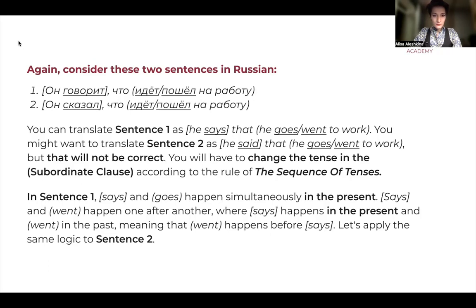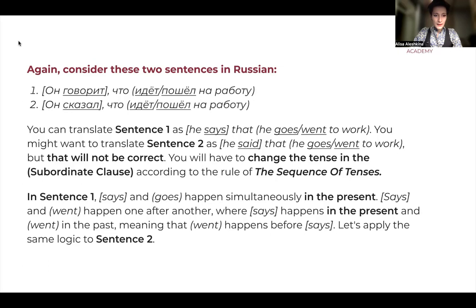Sentence number one can be translated as he says, он говорит, that he goes or went to work. Он идет, пошел на работу. And looking at this translation, you might want to translate sentence two as, again, he said, он сказал, that, что, he goes or went to work, but that would be wrong. Because you will have to change the tense in the subordinate clause according to the rule of the sequence of tenses.